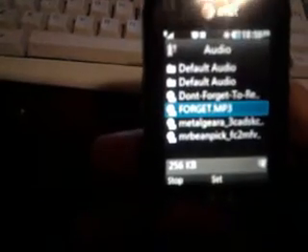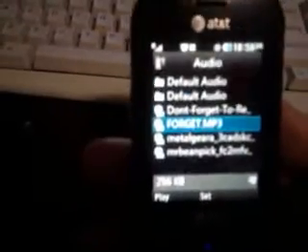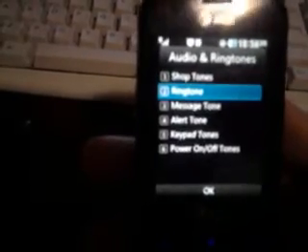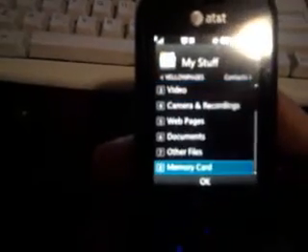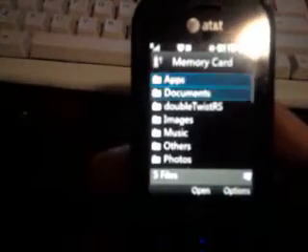Also, to furthermore show you that these are custom songs, not just some hoax or anything. There's the song, and to show you that it is on the memory card, not the phone's internal memory, I'm going to show you. Go to My Stuff, memory card.